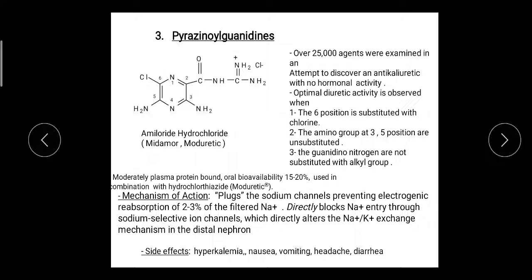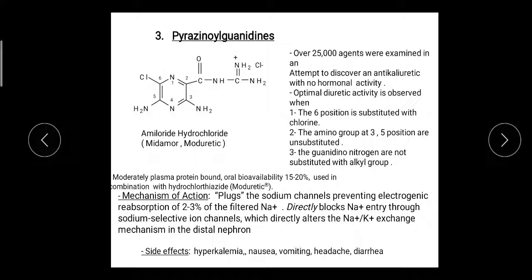was investigated. Optimal diuretic activity is observed when, in short SAR, the sixth position is substituted with chlorine. Here, this is the guanidine nucleus and this is the pyrazine nucleus.